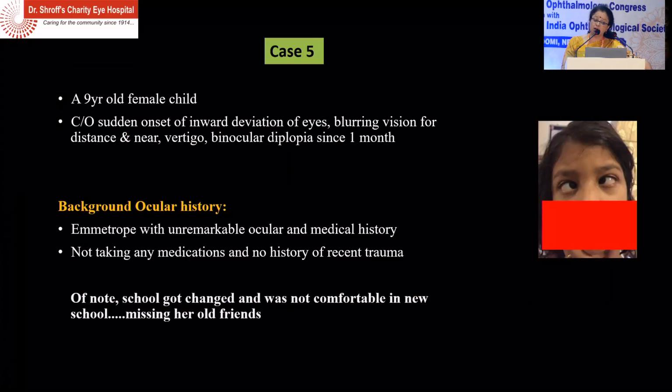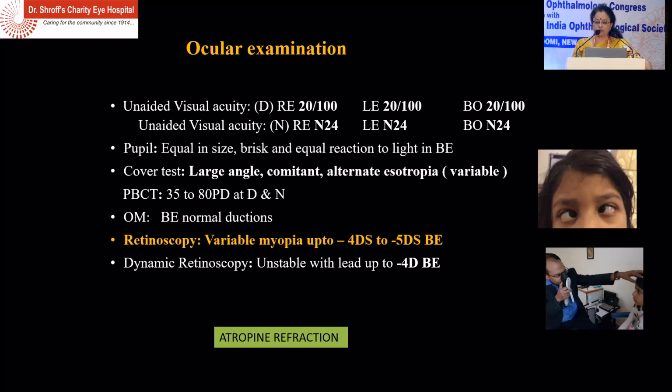So now this girl presented, it was a 9-year-old girl who presented with sudden inward deviation of eyes, blurring of vision for distance and near. There was vertigo, binocular diplopia since 1 month. Her school got changed, and so therefore she was not comfortable with the new school, missing her old friends. So she was not on any medications and there was no history of trauma.